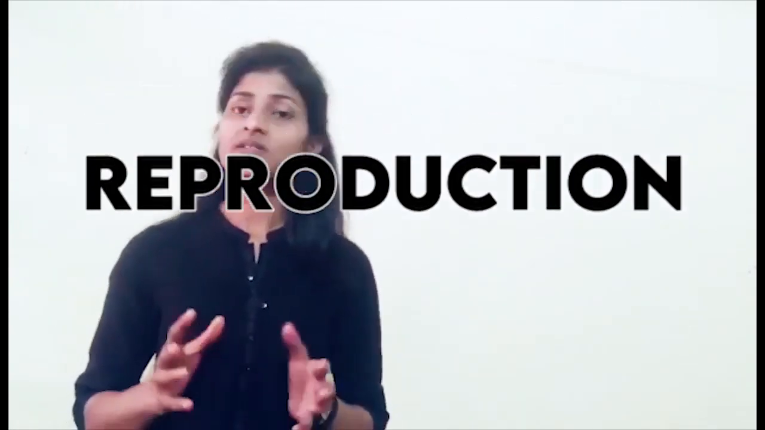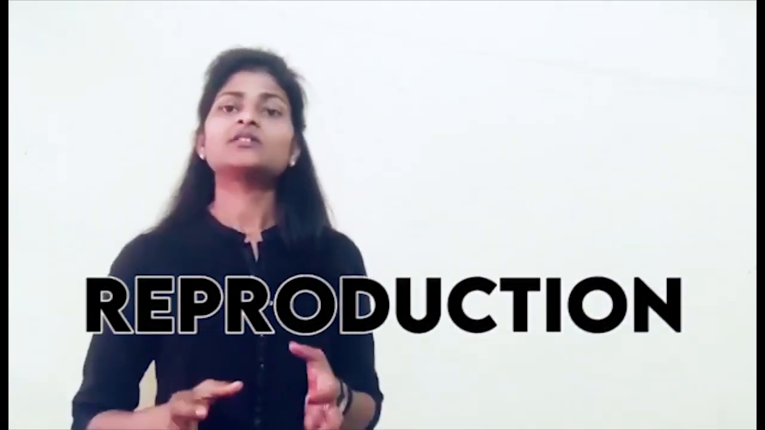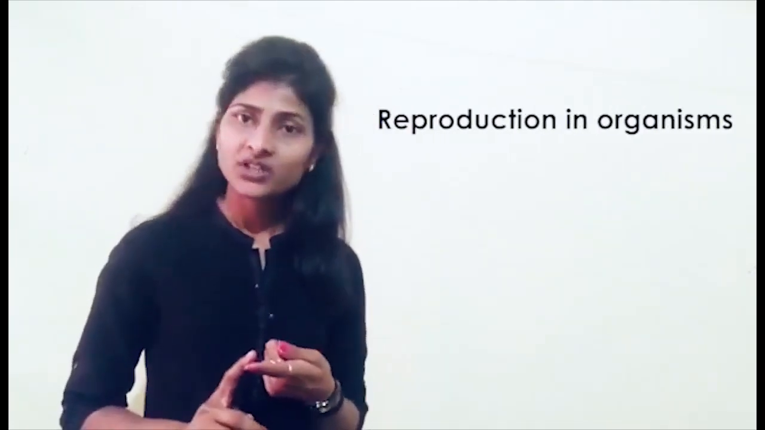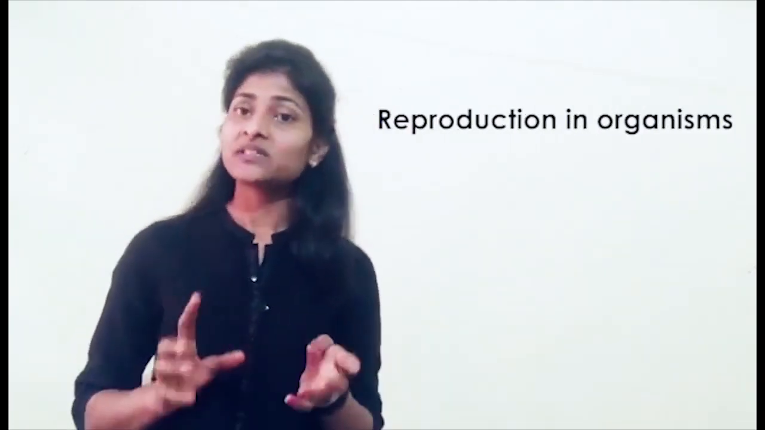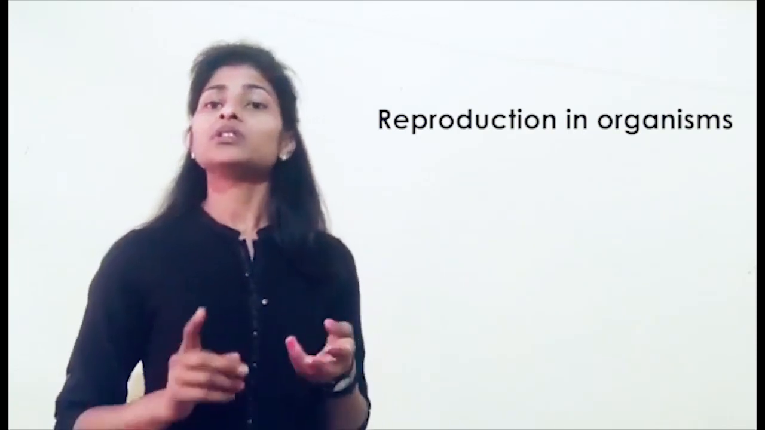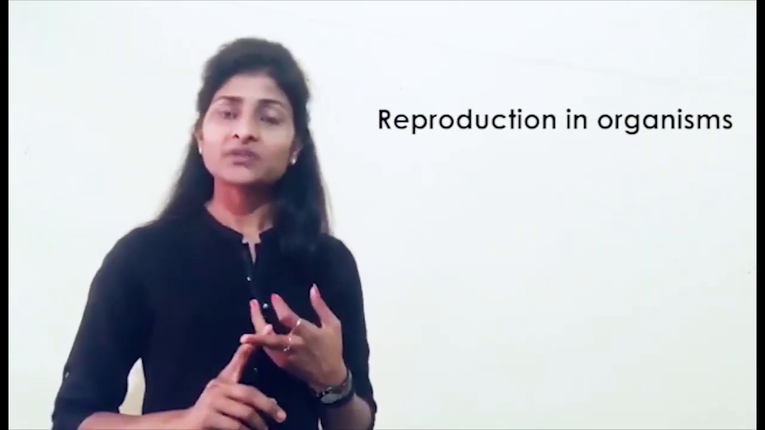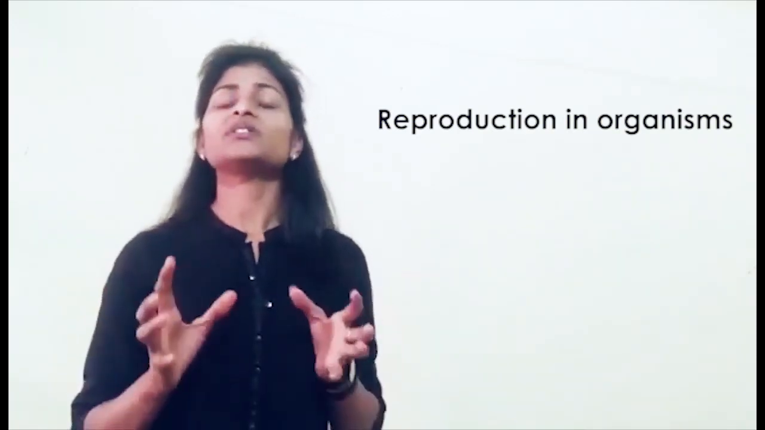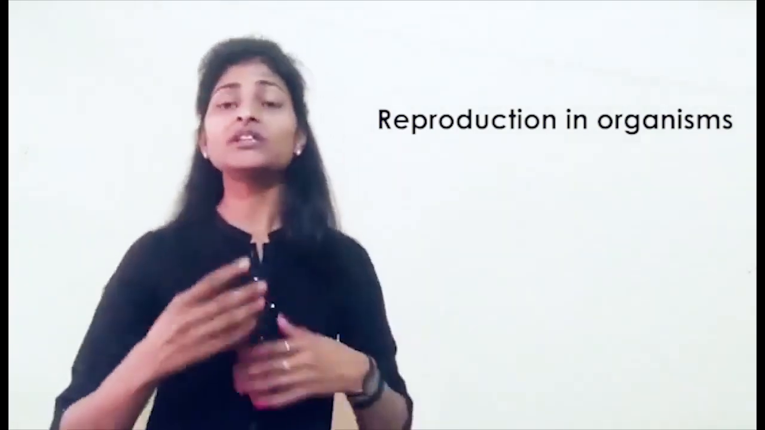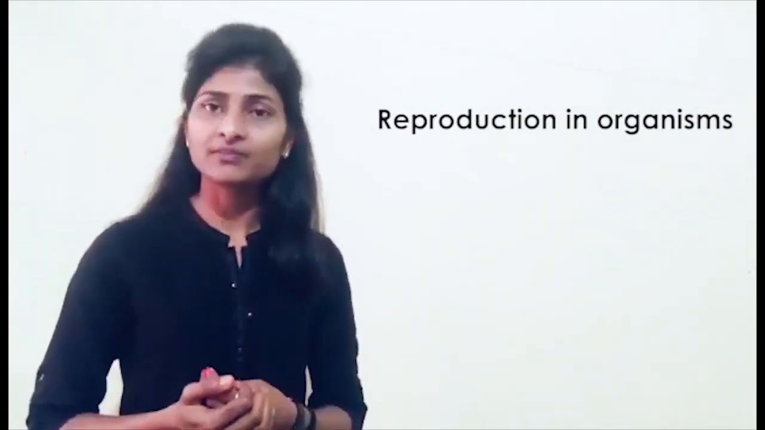Good morning, students. We will start with our unit first, which is reproduction. This unit includes 4 chapters. The first is reproduction in organisms, which basically explains the definition, types and various terms related to reproduction, which will be used in the further chapters.